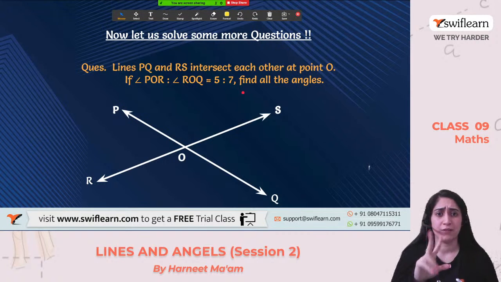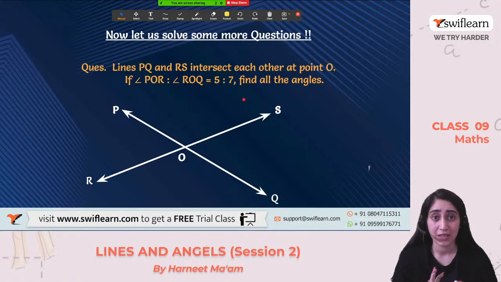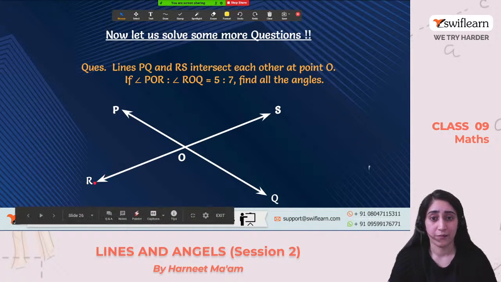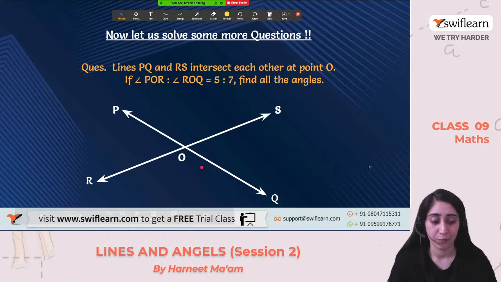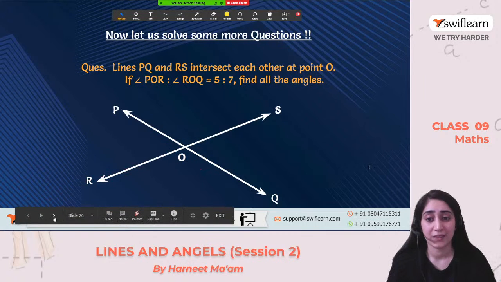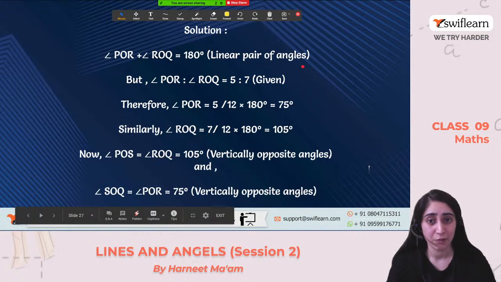Now, 5 is to 7, that means they are ratios, and we know how to convert ratios into fractions. That we have done before, right? So if I talk about angle POR and angle ROQ, first of all, I know PQ is a straight line and OR is a ray. That means these two will form a linear pair. Clear with this one, right? This logic is clear. We are doing it so far in so many questions. So by this, we know that they are linear pair angles.